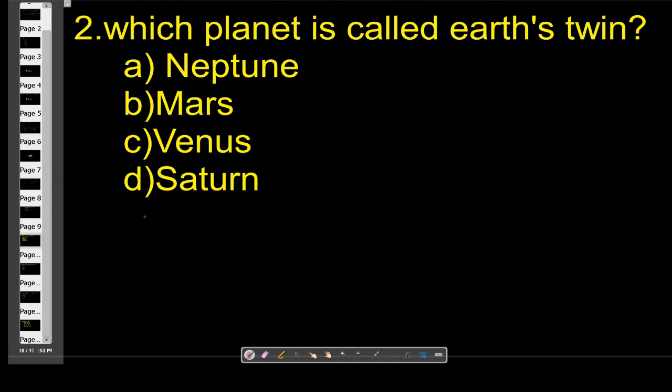Which planet is called the Earth's twin? We have seen already, Venus. Venus is called the Earth's twin. Why? Because its shape and size are similar to Earth. So it is called the twin of the Earth.